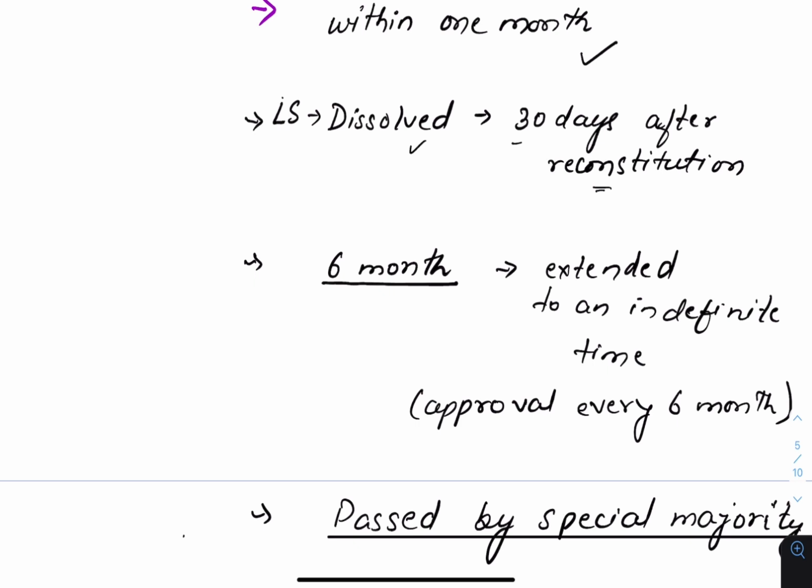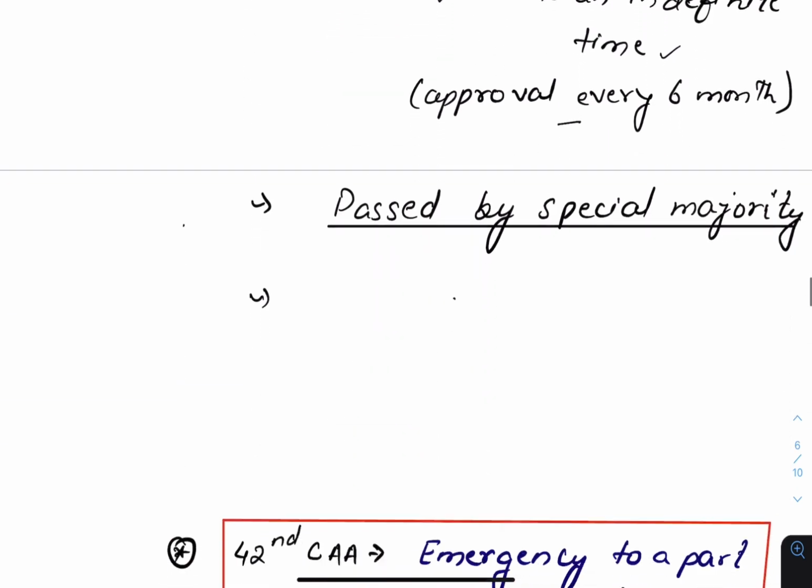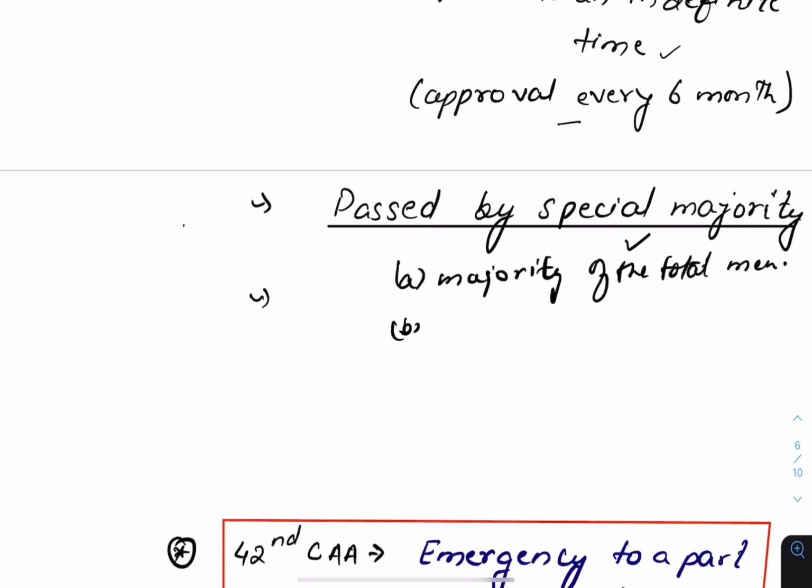National emergency can be extended for 6 months at a time to an indefinite period of time, but it requires approval every 6 months. This periodic approval was included by the 44th Constitutional Amendment Act, and this approval must be passed by special majority. Every resolution approving the proclamation of emergency or its continuance must be passed by either House of Parliament by a special majority, that is, A, a majority of the total membership of that house, and B, a majority of not less than 2/3 of the members of that house present and voting.